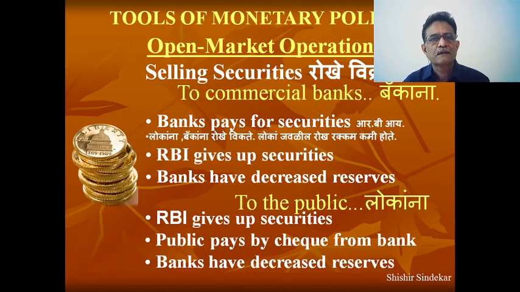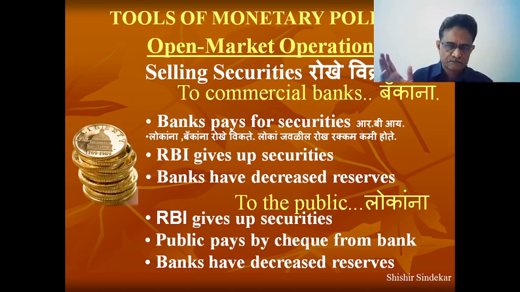Now they can sell it. The securities can be sold to the public as well as commercial banks. When RBI sells these securities to the banks, naturally banks have more securities. That is a plain paper which is signed by the President of India for the Government of India, which says that we are ready, we will pay back your money after 180 days.